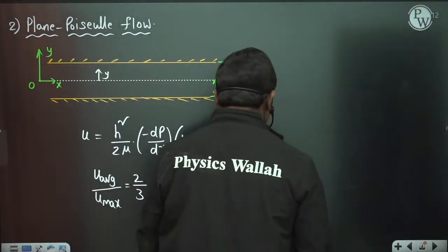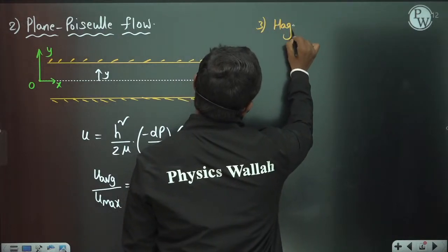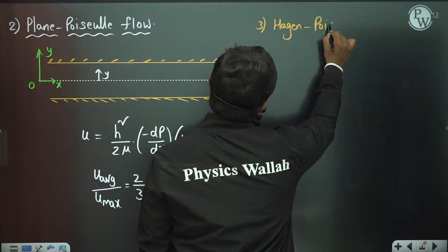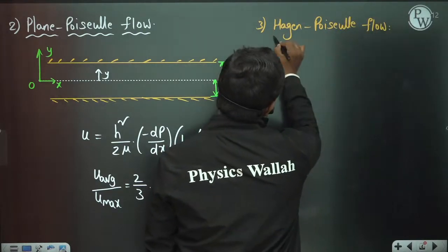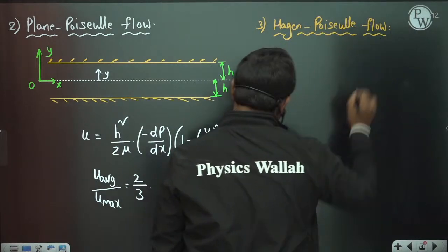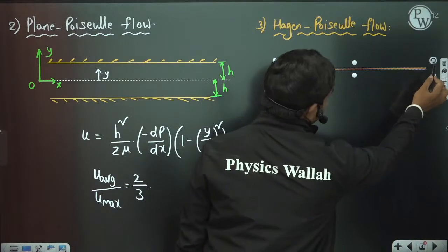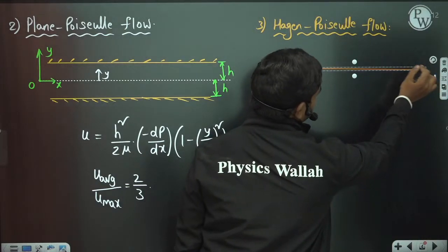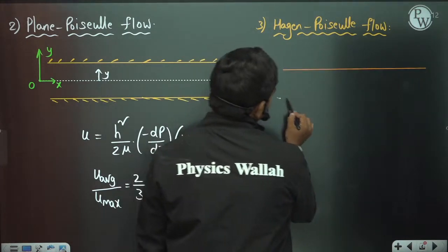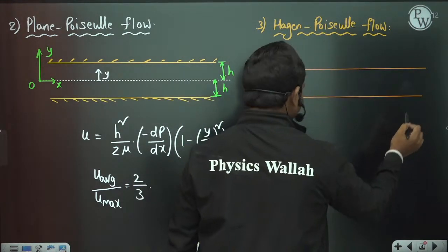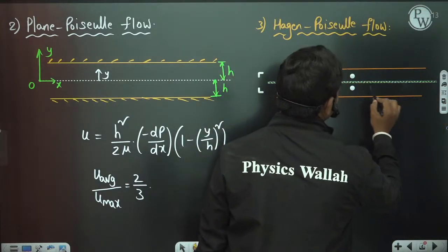And similarly, if you talk about Hagen-Poiseuille flow, which is basically flow through a pipe. Normally in a detailed course I should have all these things, but since this is a quick problem solving session, we are just trying to recollect the things. Let us suppose this is a pipe, for example, and let us suppose this is the axis of the pipe.